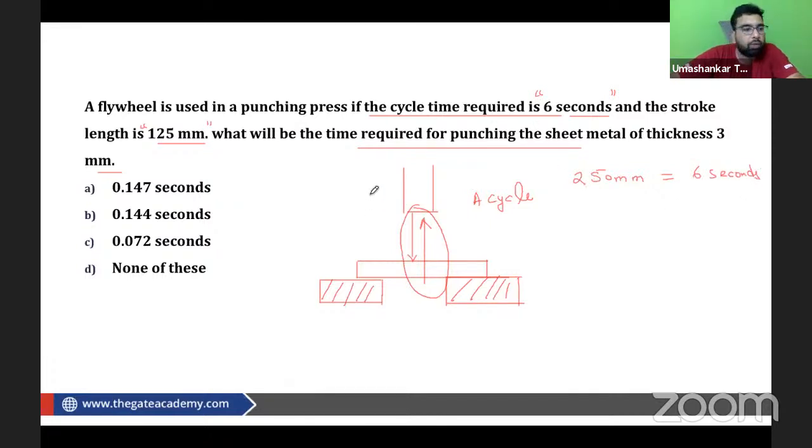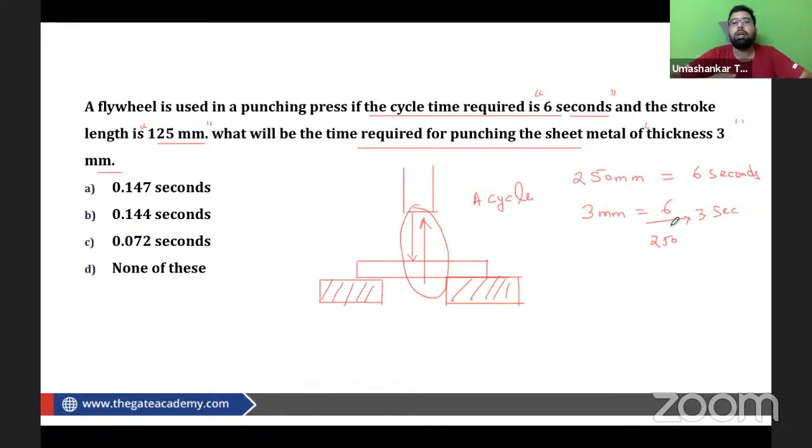Now, obviously, what will be the time required for punching sheet metal of thickness 3 mm? So when this punching press works, what is the actual time required for punching? What is the sense of the question? Cycle time is when it completes one cycle, it goes down and comes up. And what will be the time required for punching the sheet metal of 3 mm thickness? Basically they are asking what is the exact time it took in punching the sheet.